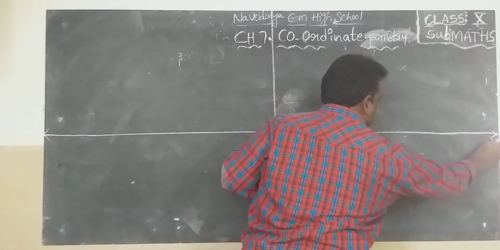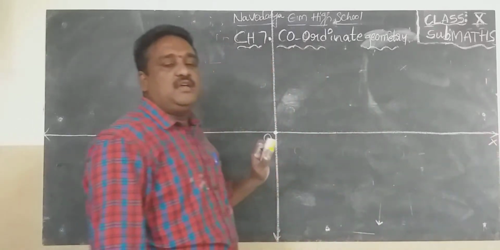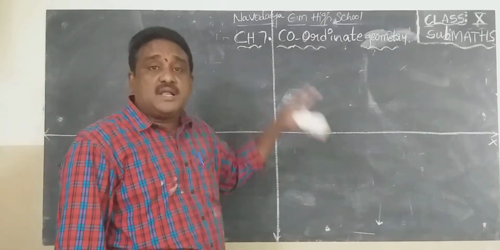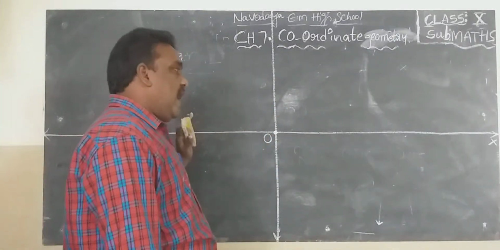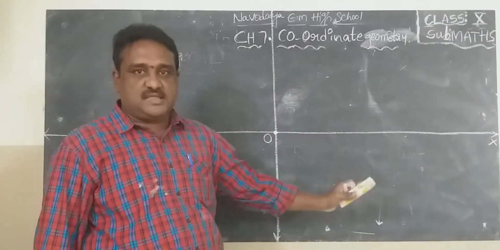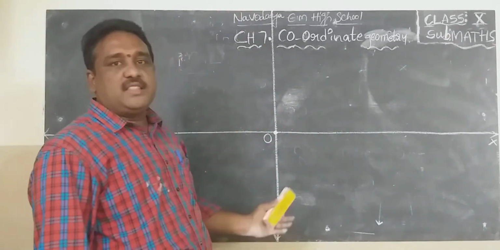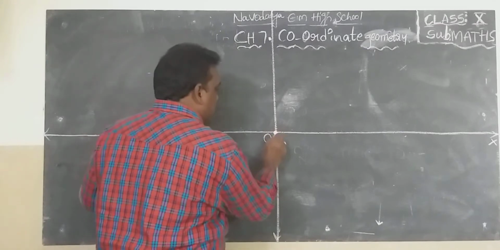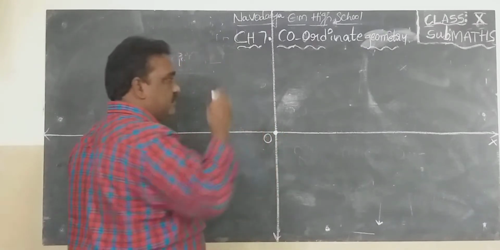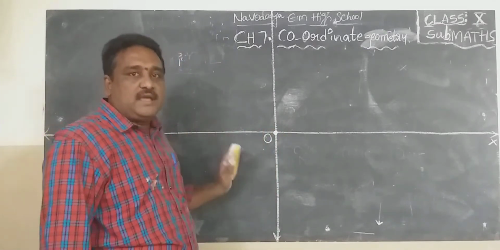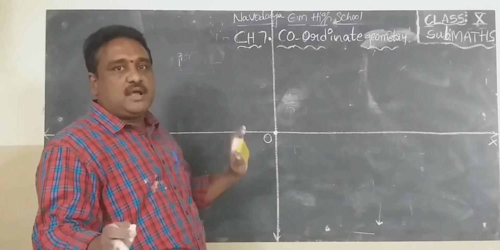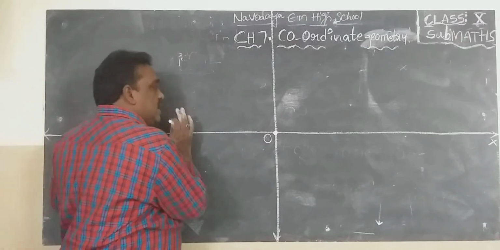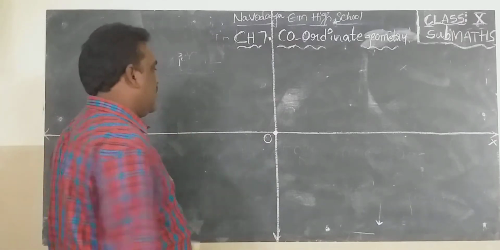So I am drawing one big horizontal line on the board, and I am naming the line as x-axis. One vertical line on the board, and I am naming the line as y-axis. Both meet at one point. It is known as origin. And name of the diagram is coordinate plane, Cartesian plane. This is the main diagram in coordinate geometry, and this is origin.